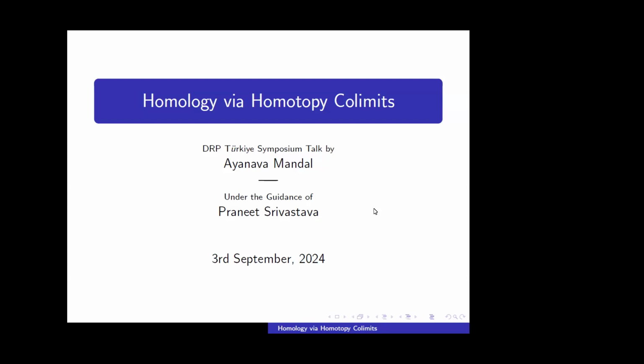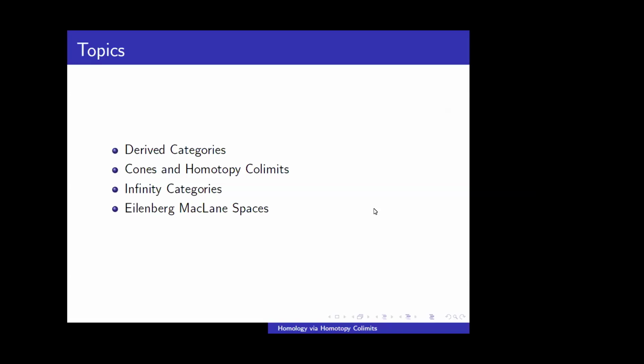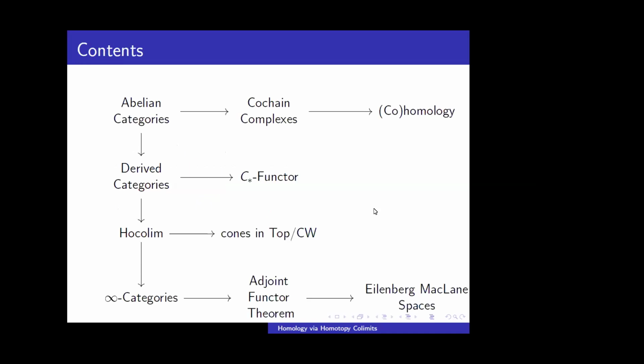So I'll be talking about homology via homotopy colimits. Basically, we'll be covering these topics: derived categories, homotopy colimits, infinity categories, and Eilenberg-MacLane spaces. So the flow of the talk will be like this. First, we'll talk about Abelian categories, cochain complexes, and cohomology.